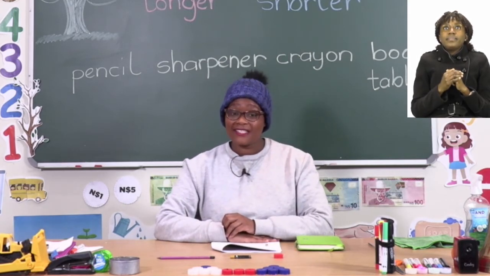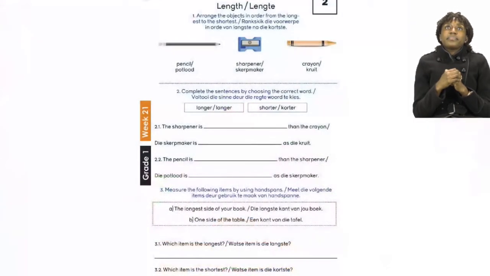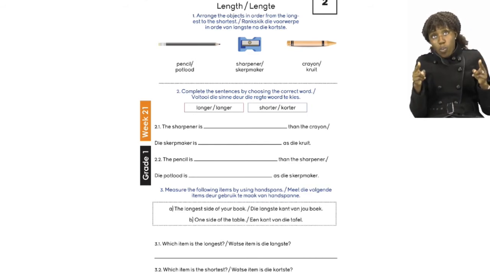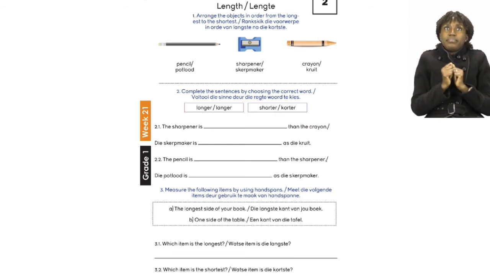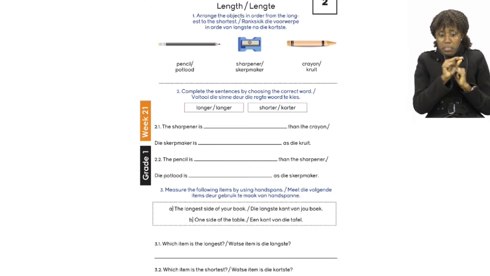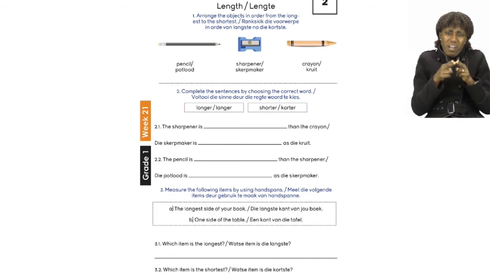Now the next part of our exercise is a little bit different. Let's see what they would like us to do. After arranging the 3 items, it's going to be our job to complete the sentences by choosing the correct word, either longer or shorter. I'm going to read one of the sentences for you. The first one says, the sharpener is dash than the crayon. Let's see, is the sharpener longer or shorter?